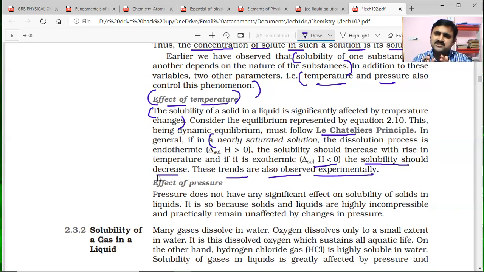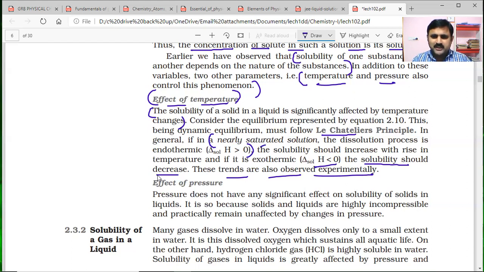Already the solution has taken almost the maximum amount of solute, and it is not able to take further addition of solute. In such cases, the dissolution of the solute in the solution is difficult. According to thermodynamics, this difficult process is called an endothermic process. So delta H is greater than 0, a positive value.